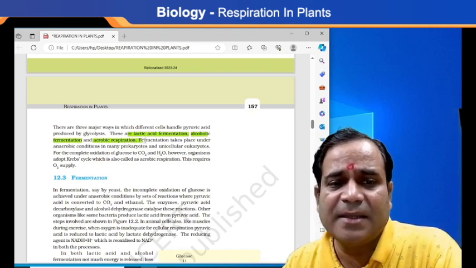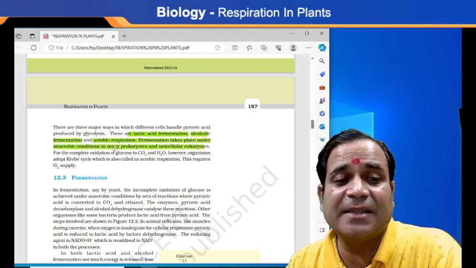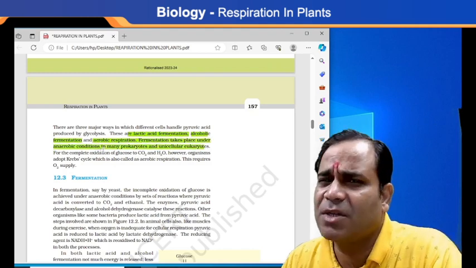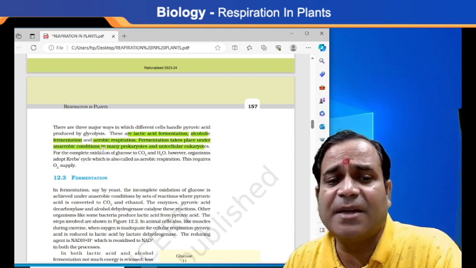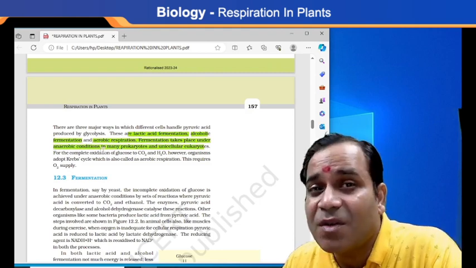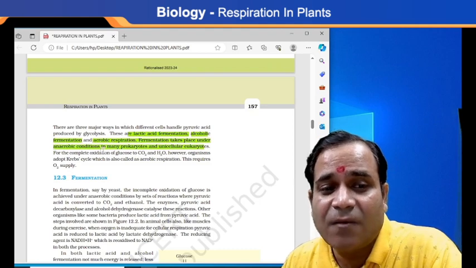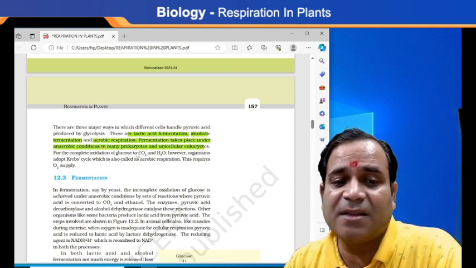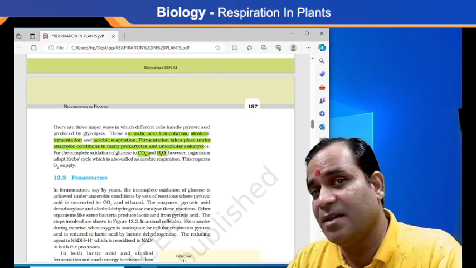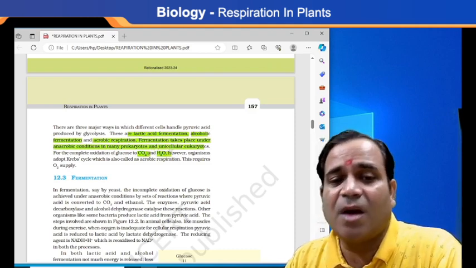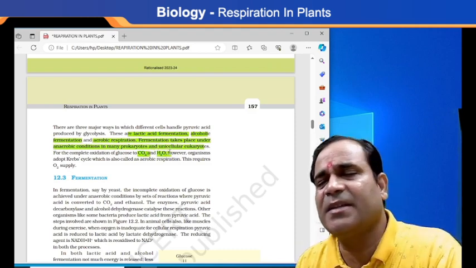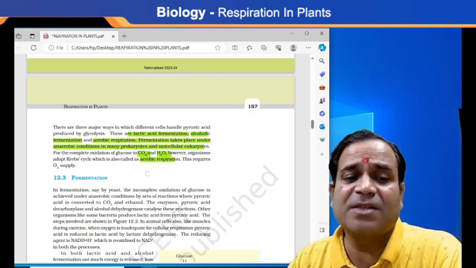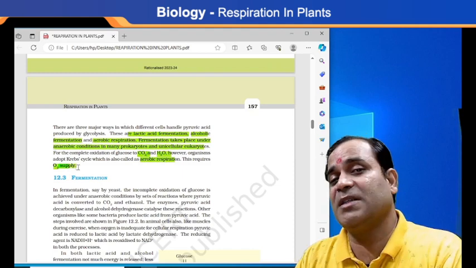Fermentation takes place under anaerobic conditions, in the absence of oxygen. For the complete oxidation of glucose, the end products are carbon dioxide and water. Whenever the Krebs cycle is included, which is also called aerobic respiration, it requires an oxygen supply.